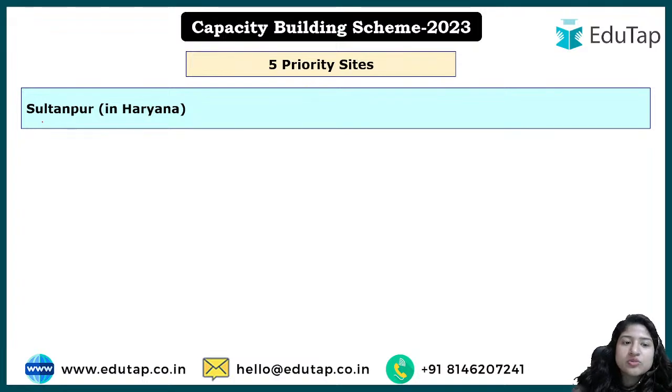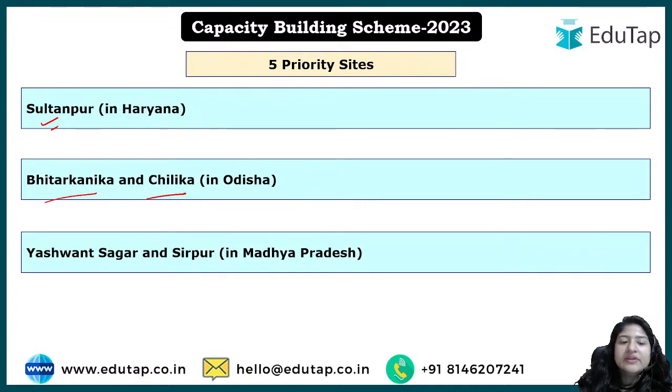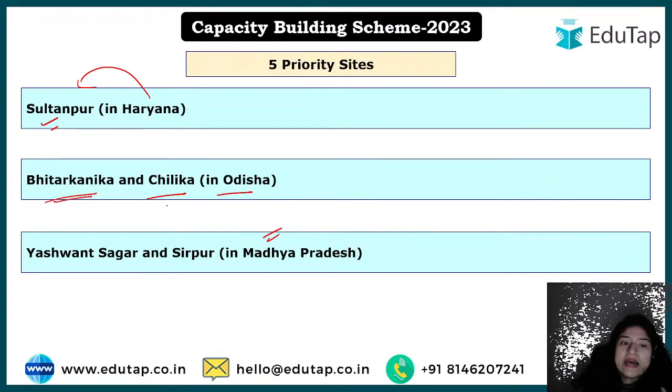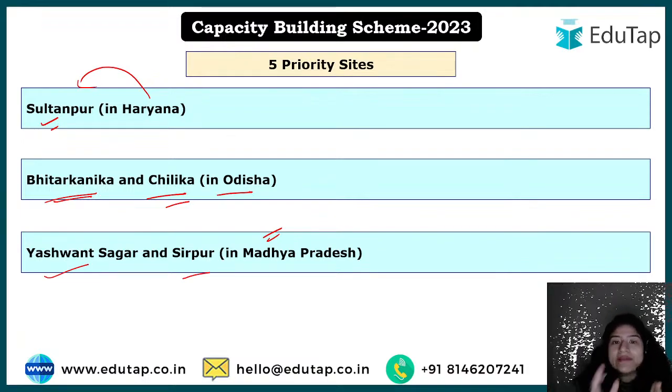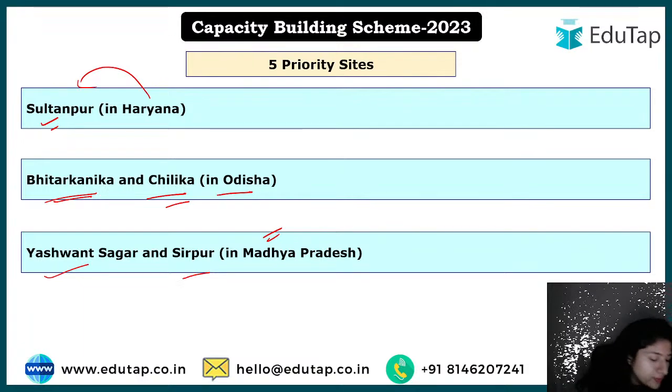It is first of all your Sultanpur, okay, which we just looked at, from where it has been launched, right? It's in Haryana, it's a national park, right? Then we have Bhitarkanika and Chilika, which are in Odisha, okay. And after that we have Yashwant Sagar and Sirpur, which are in Madhya Pradesh, right? So these are the 5 sites: one in Haryana, which is Sultanpur, 2 in Odisha, which are Bhitarkanika and Chilika, and 2 in Madhya Pradesh, which are Yashwant Sagar and Sirpur. Currently they will be prioritized, and after that it will move to the other sites. Okay, I hope it is clear till now.